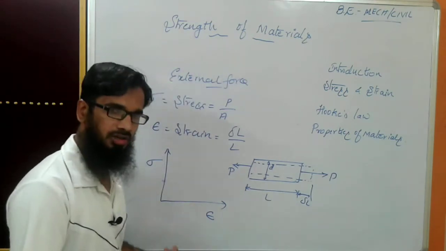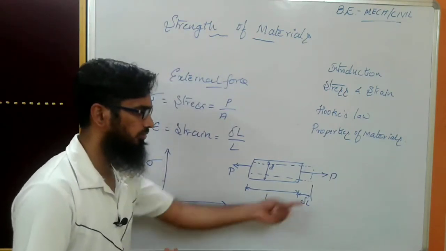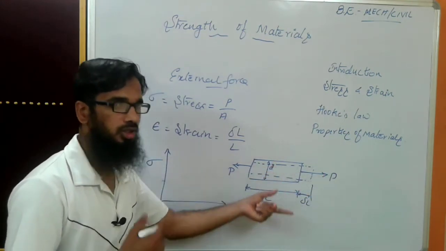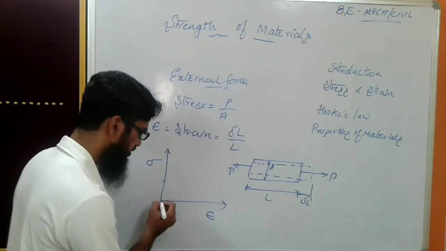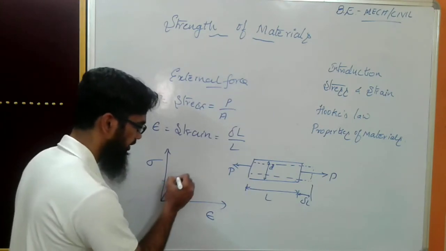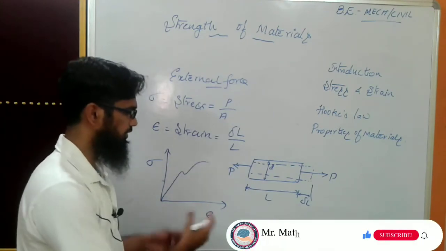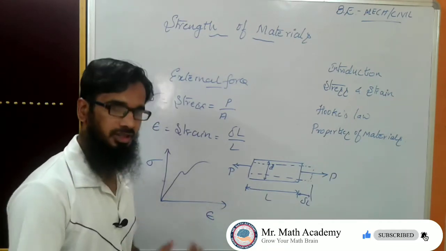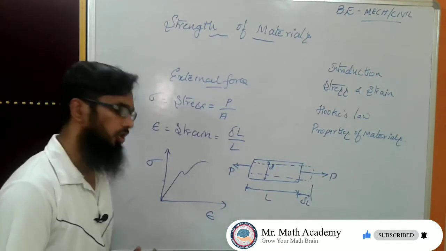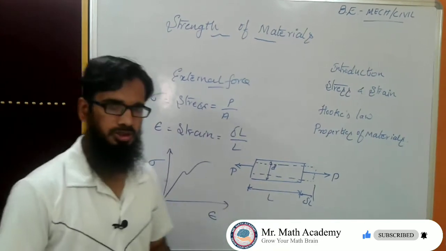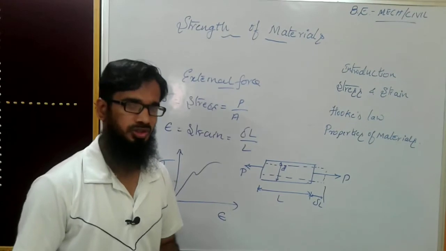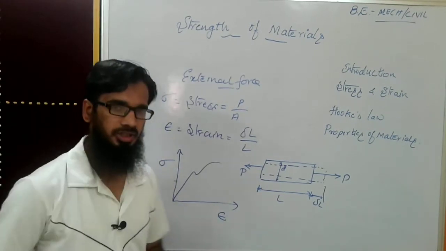When we draw a graph between the values we have got from the load applied on that material, there will be a stress and strain. We can get a particular graph for different materials. What we have drawn here is the graph for a ductile material. There are several graphs: for aluminum it is different, for copper it is different. Generally, what I have taken here is a ductile material.